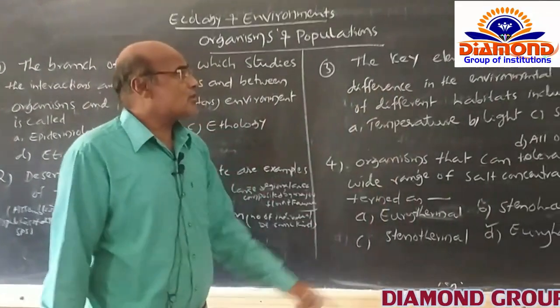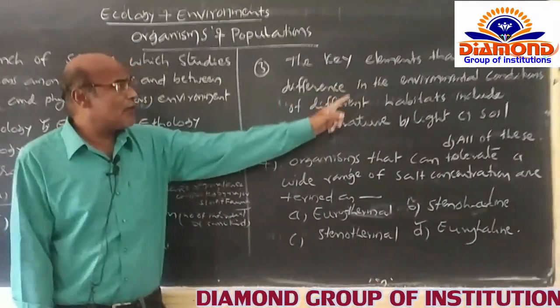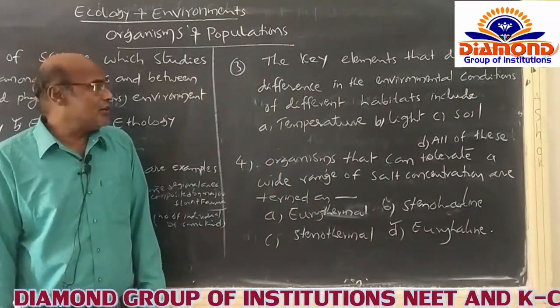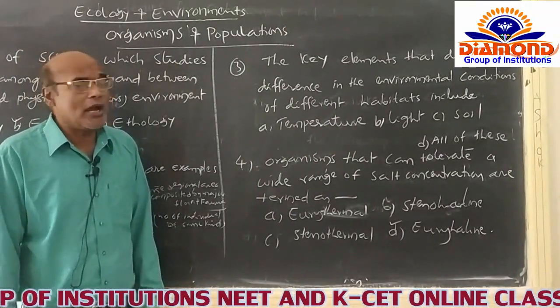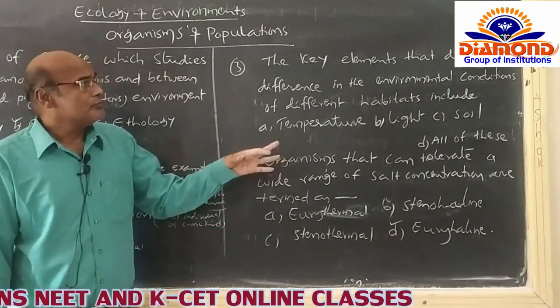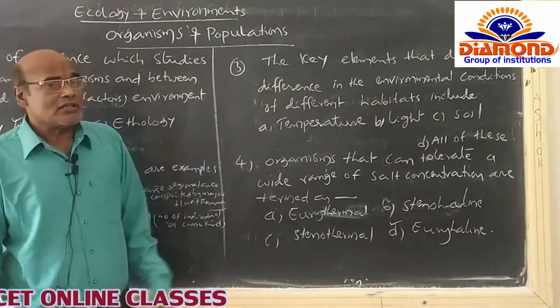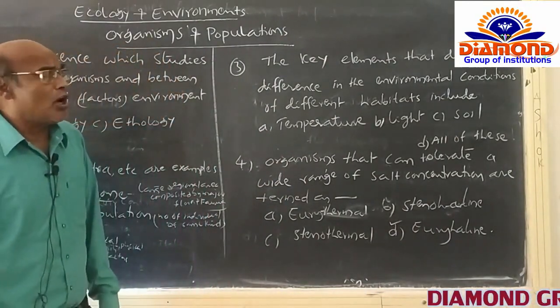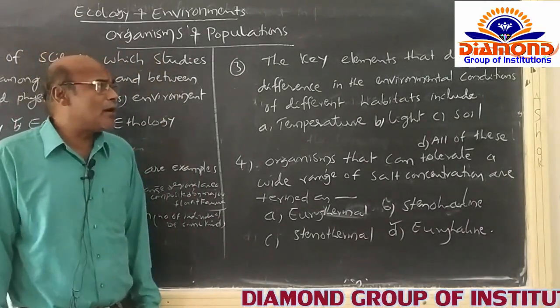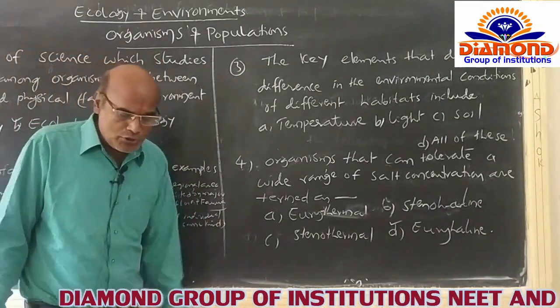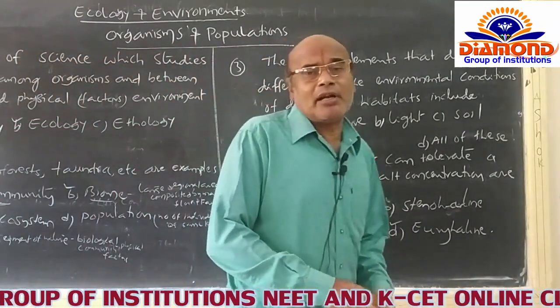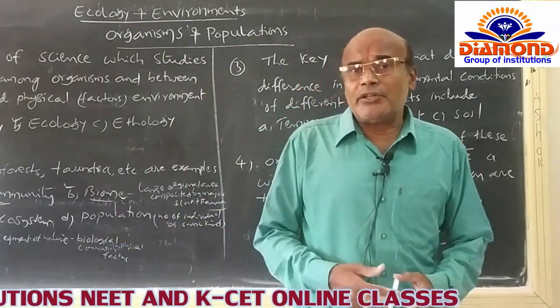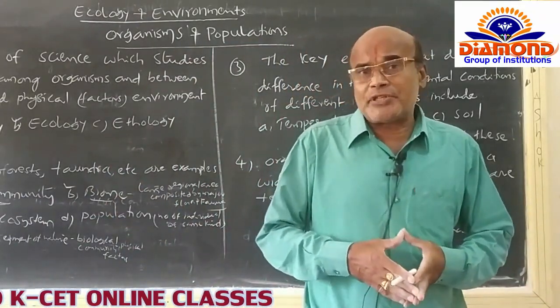The key elements that determine the difference in the environmental conditions of different habitats include. Once again I am reading: the key elements that determine the difference in the environmental conditions of different habitats include. Of course, you know that environmental conditions means the conditions of a particular habitat.